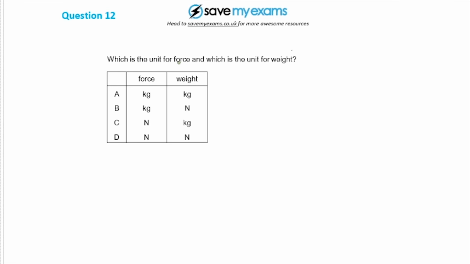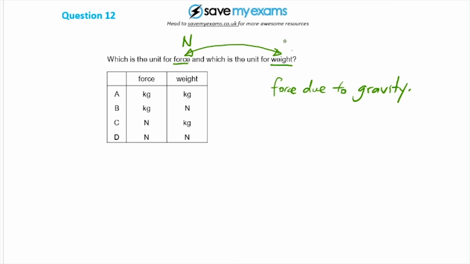Which is the unit for force and which is the unit for weight? Now, force and weight are the same thing. Weight is a force, but it is a special kind of force that is due to gravity. So it means that the unit for force and the unit for weight are the same. So the answer is D.